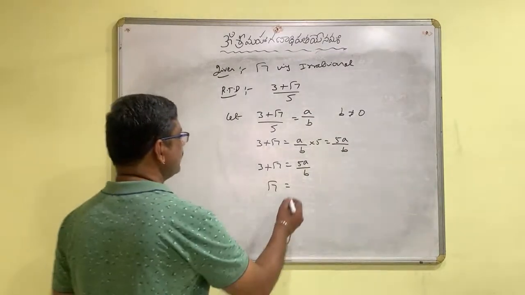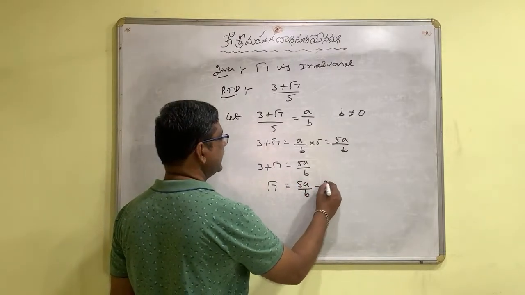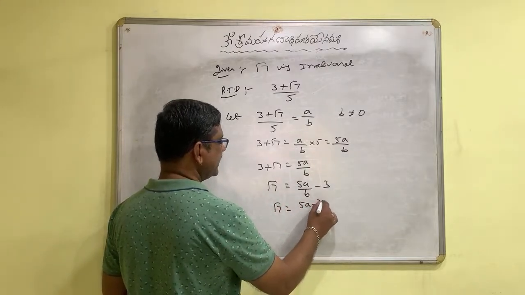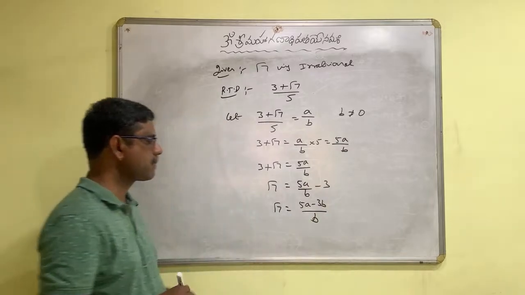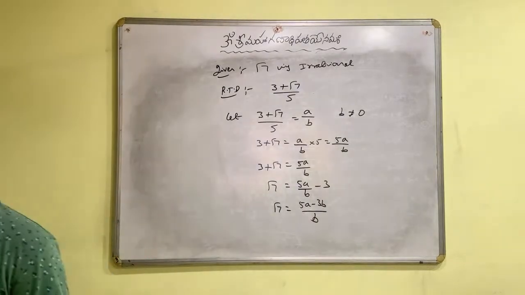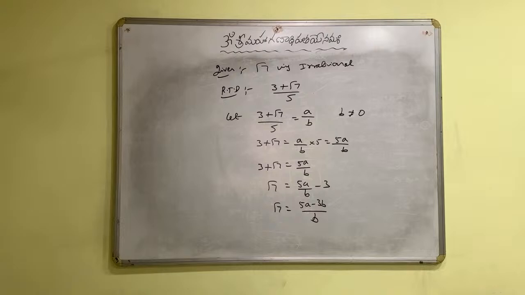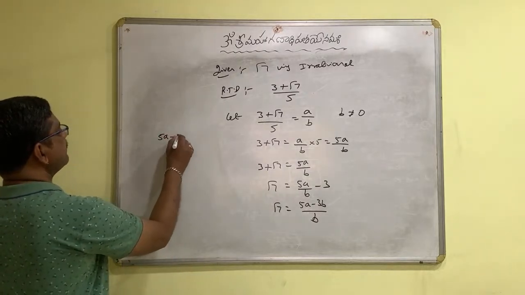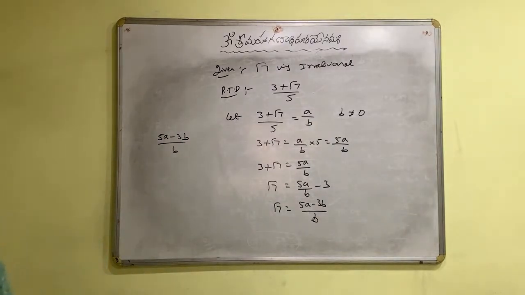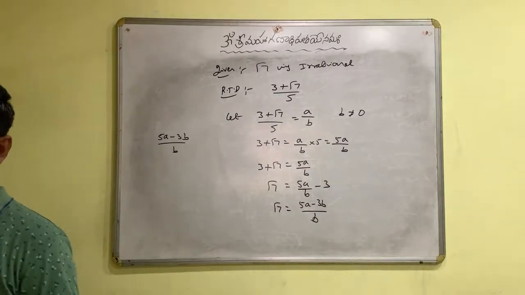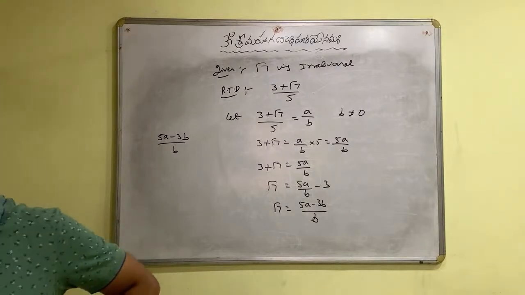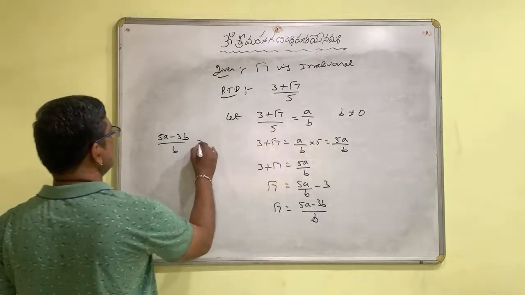Yes, very good. 5A by B minus 3. When you simplify it, what will we get? 5A minus 3B by B. Okay? Now you tell me, what is 5A minus 3B by B? It is a rational number.